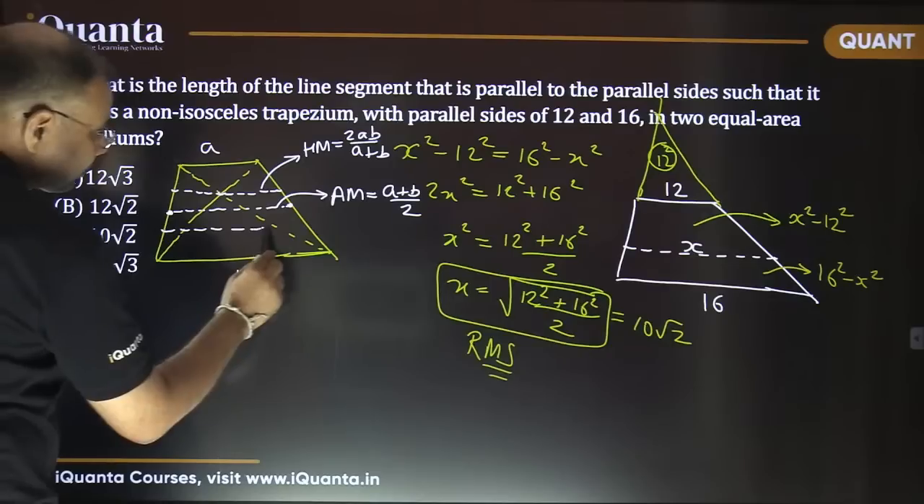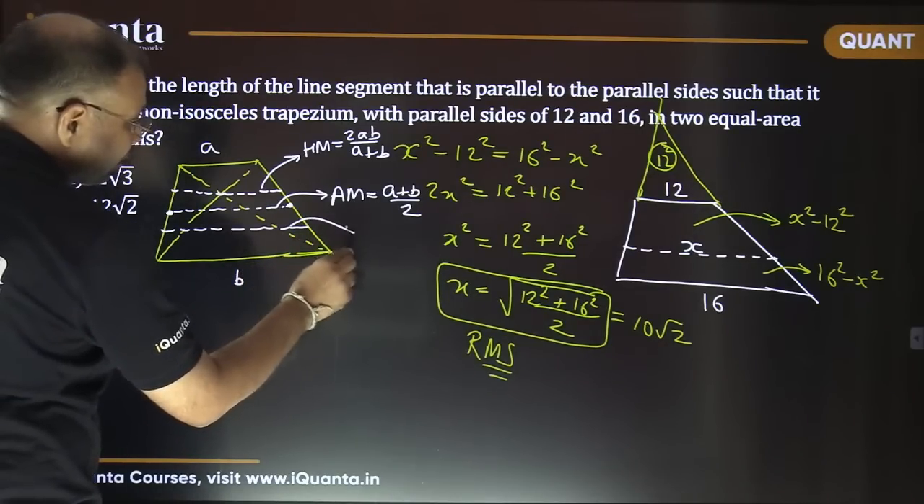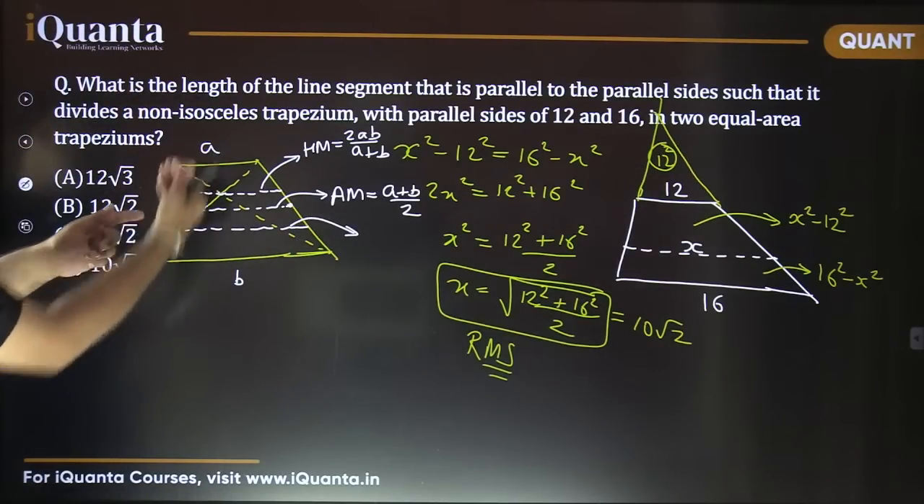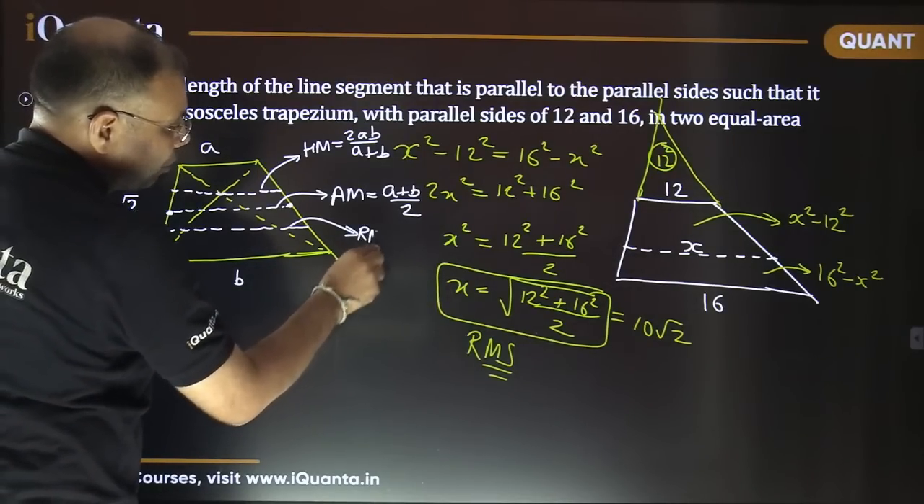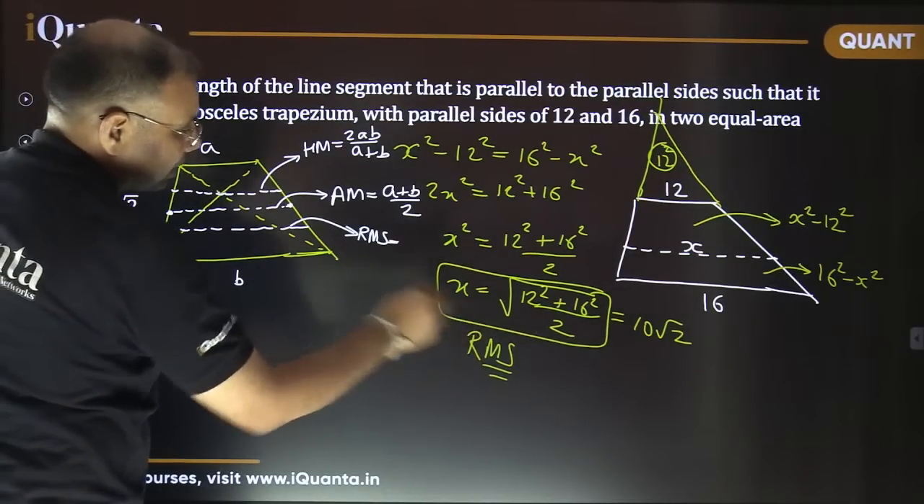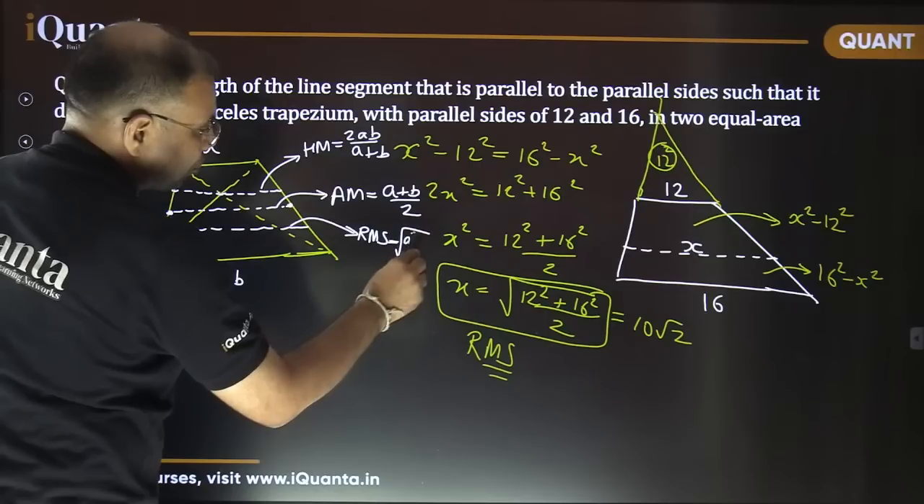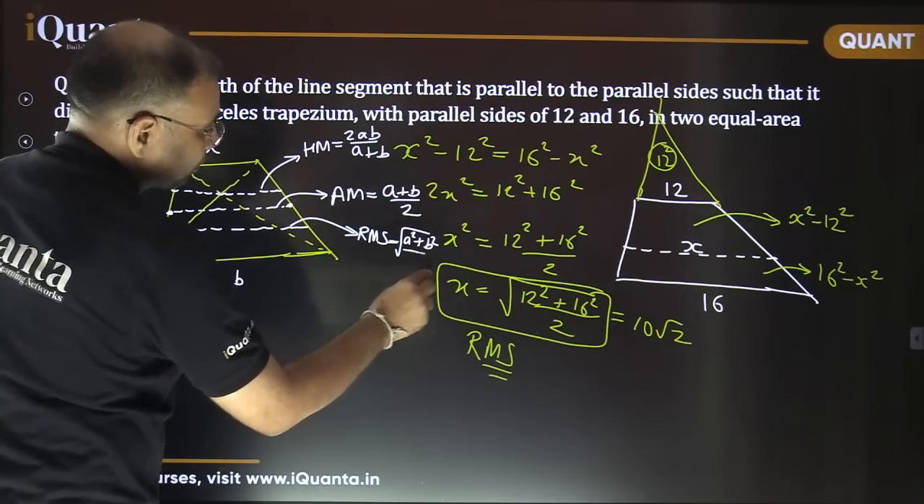Somewhere here. So this length divides the trapezium into equal area trapeziums, and this length is basically the RMS value, root mean square. It is the root of A square plus B square by 2.